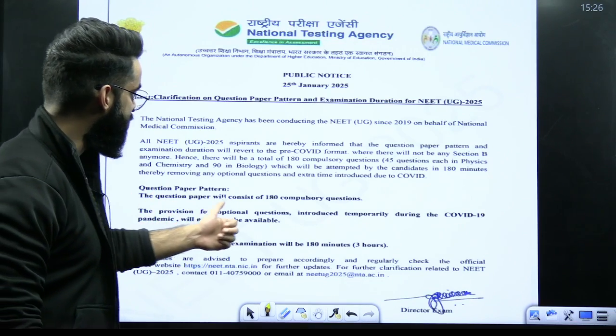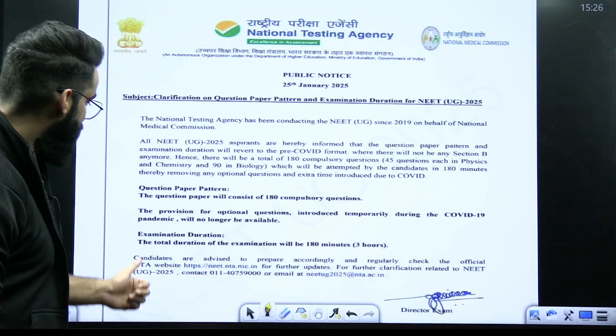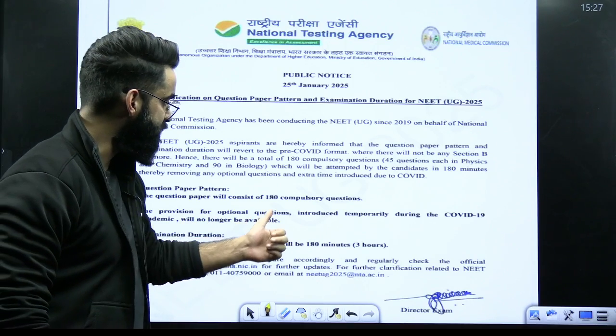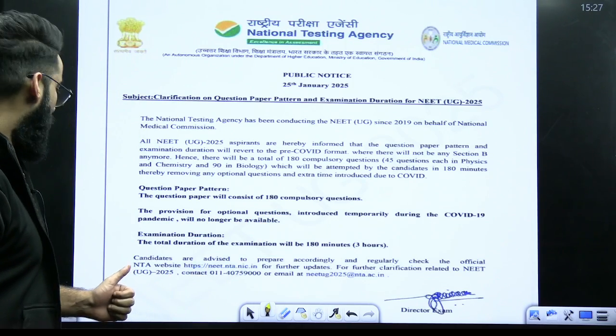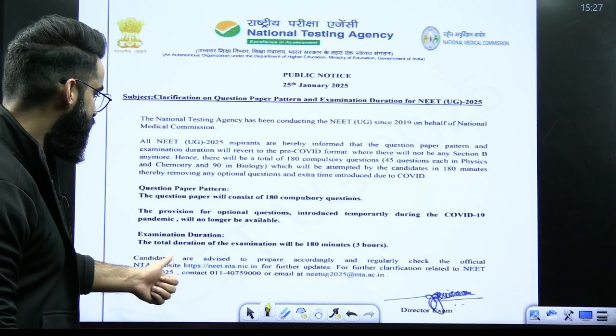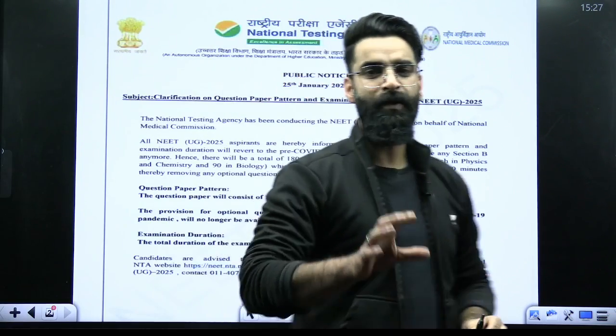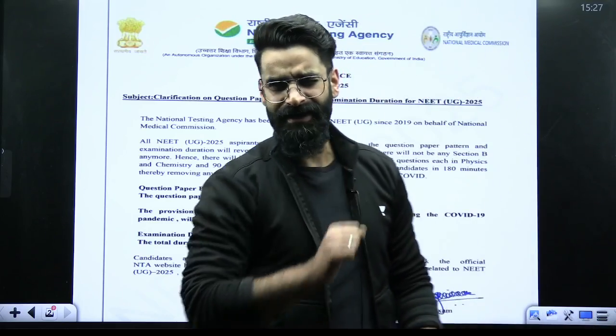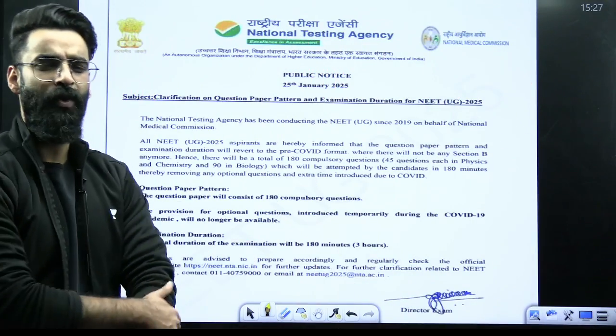Question paper pattern: the question paper will consist of 180 compulsory questions. The provision for optional questions introduced temporarily during the COVID-19 pandemic will no longer be available, right? Examination duration will be 180 minutes. So let me quickly summarize this and let me exactly tell you how it's going to affect the overall cutoff.